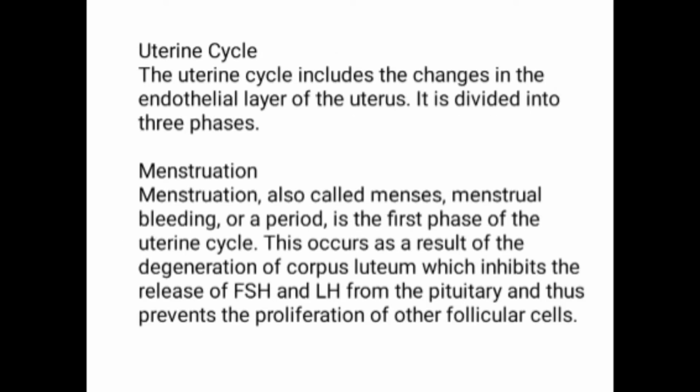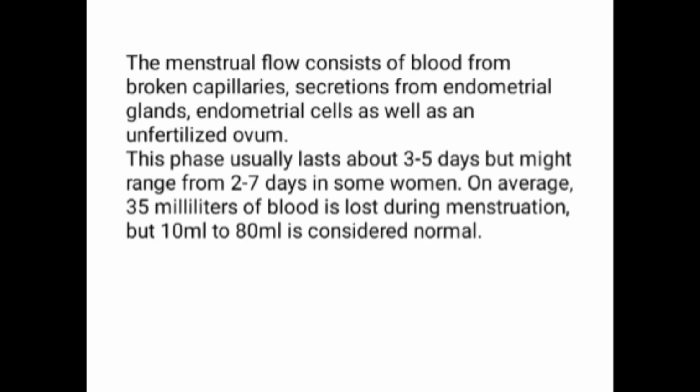Uterine cycle. The uterine cycle includes the changes in the endothelial layer of the uterus. It is divided into three phases. Menstruation, also called menses, menstrual bleeding or a period, is the first phase of the uterine cycle. This occurs as a result of degeneration of corpus luteum, which inhibits the release of FSH and LH from the pituitary and thus prevents the proliferation of other follicular cells.